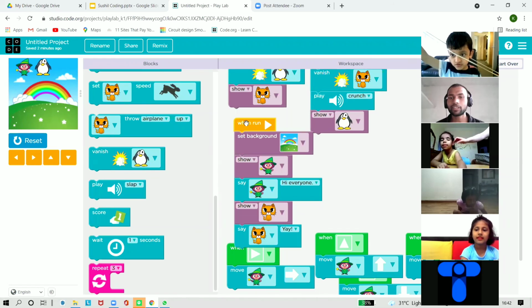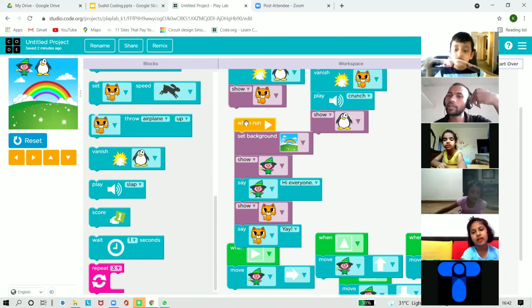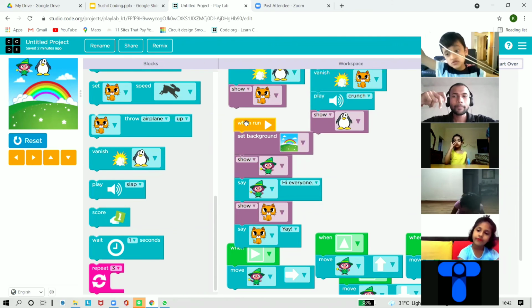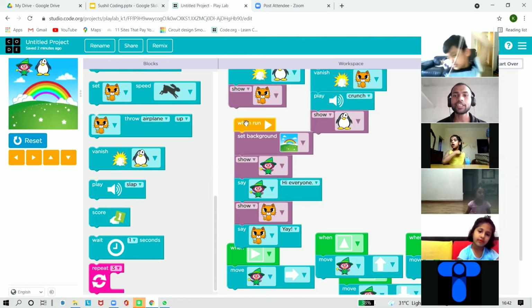Okay, Janya will tell us. The first thing that was happening was that the cat disappears. It's vanishing. And who will come in his place or her place, the cat's place? Penguin. The penguin comes. Okay.